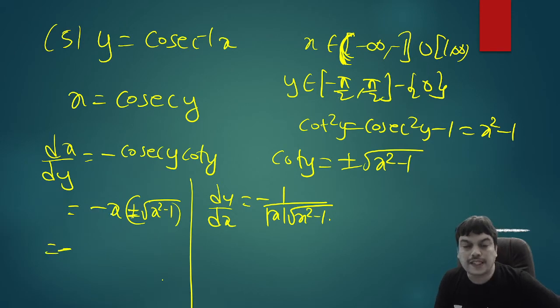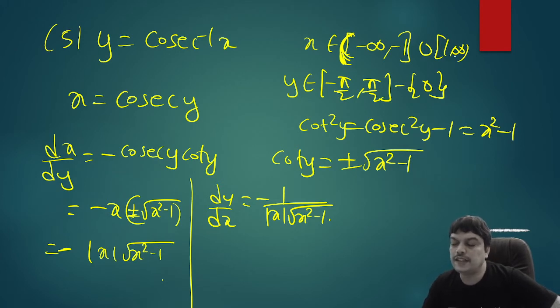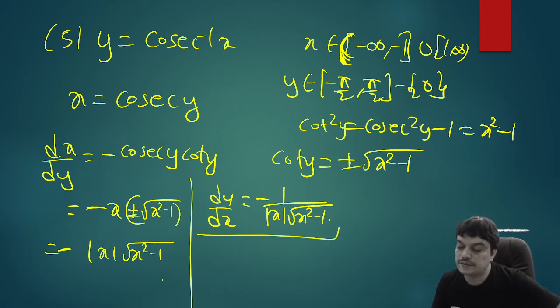This plus or minus, I'll club with x and make it mod x. Because usually when you take a positive interval for x, the corresponding y interval is also positive, so you'll get a plus sign when you calculate here, and similarly for the other case you'll get a minus. So when you write the formula, also retain this minus. This gives you the derivative for cosecant inverse x.